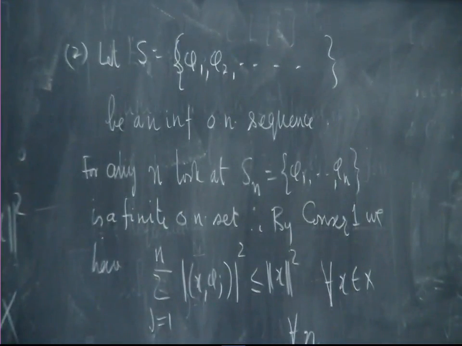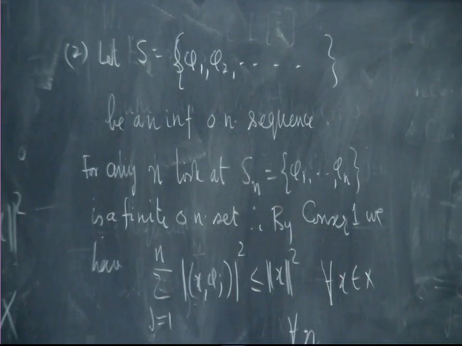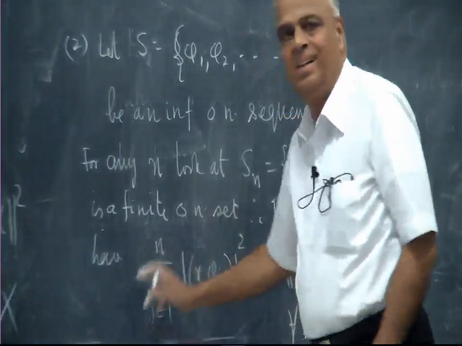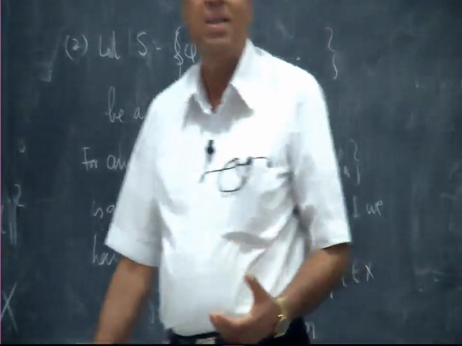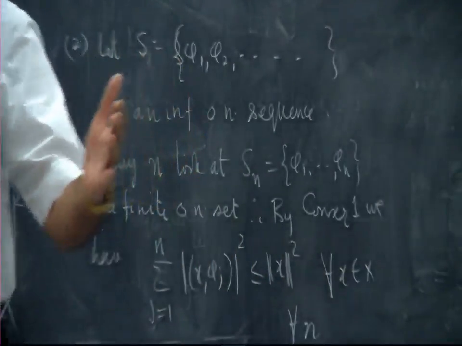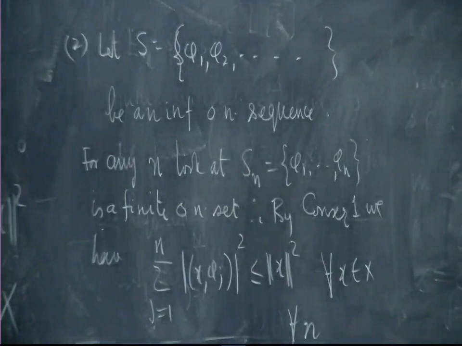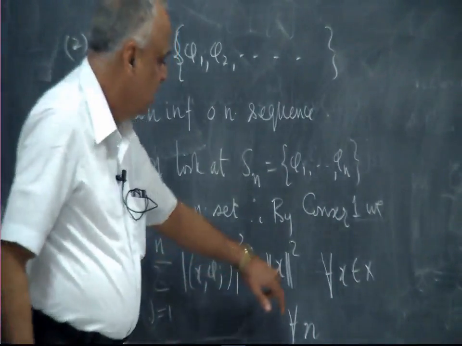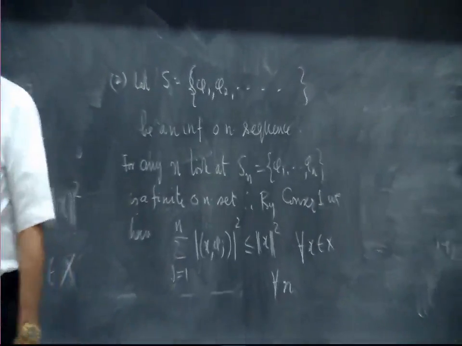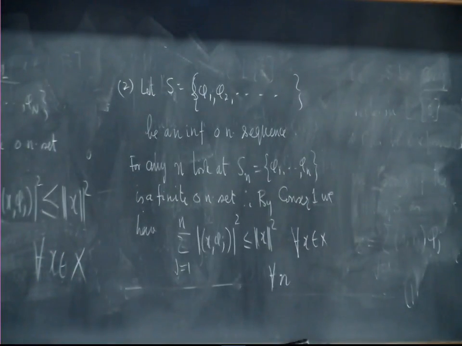For n equal to 1 it is true, n equal to 2 it is true. Then what does that tell? This is a series of partial sums of an infinite series, and as I go on increasing n, the sums get bigger and bigger. So the partial sums are a non-decreasing sequence, bounded above by norm x squared, and therefore that must converge.